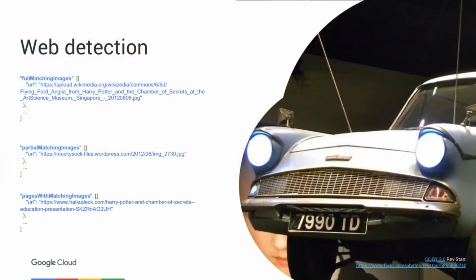Web detection also gives us some other data about the image, which we can take a look at here. It tells us all of the URLs where the same image can be found across the web, and with partial matching images, it's kind of like a reverse image search, so it can tell us where similar images exist across the web. And then finally, pages with matching images will tell us all of the URLs where we can find exact image matches for this image of the car.